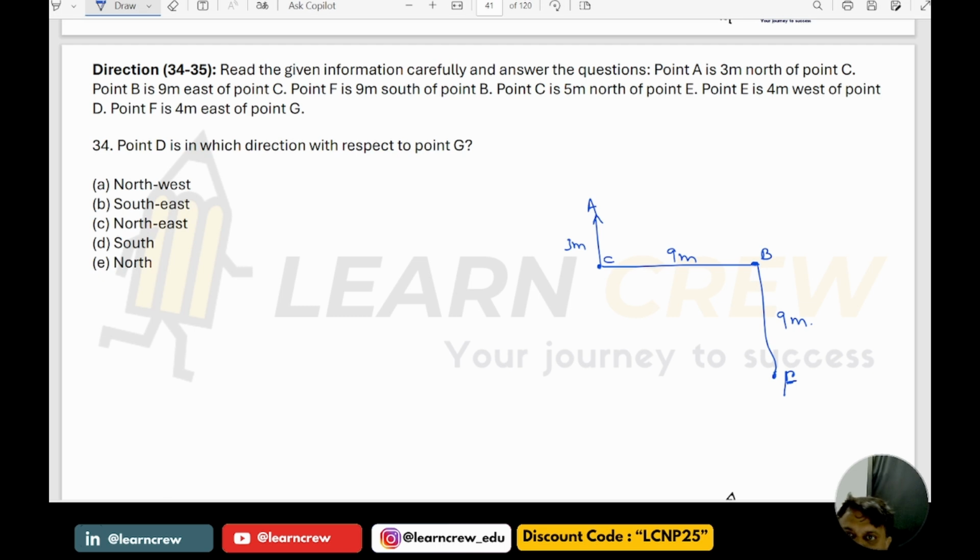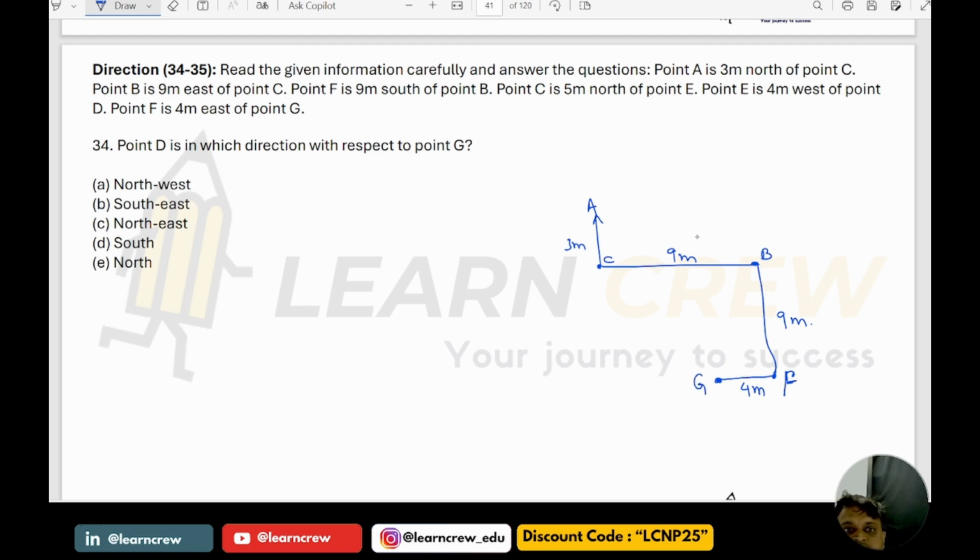Point C is 5 meters to the north of E. We don't know where point E is. Point E is 4 meters to the west of point D. We don't know where point D is. Point F is 4 meter to the east of point G. This is what is given.